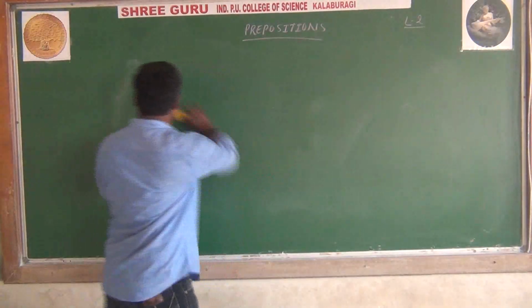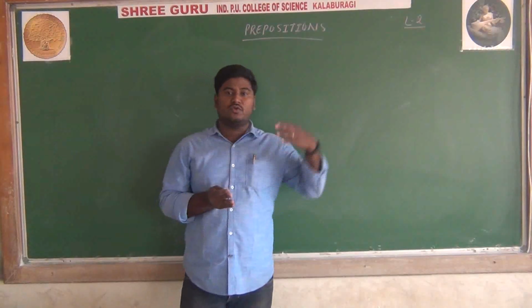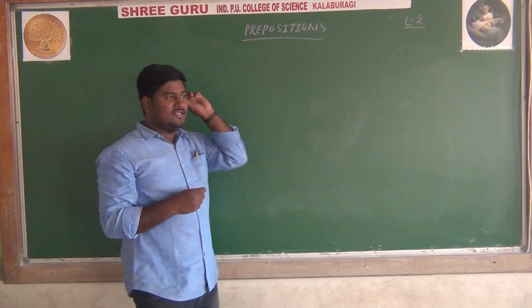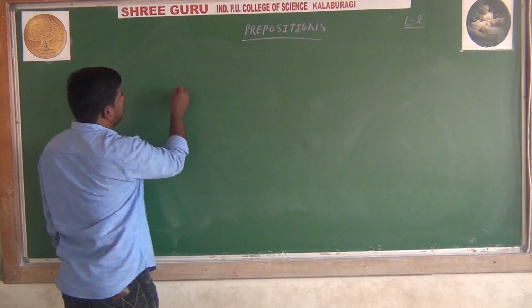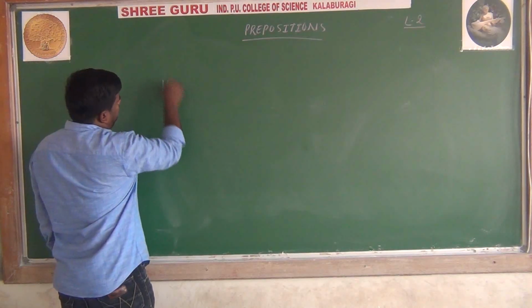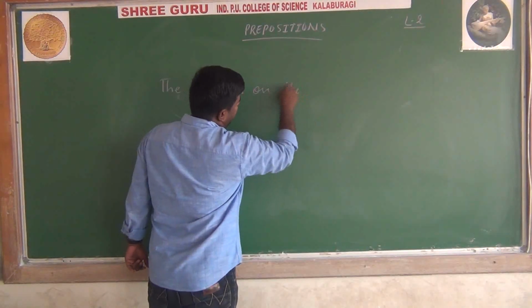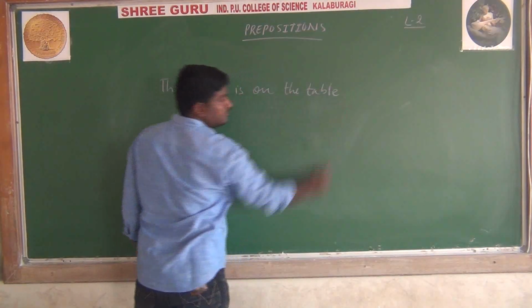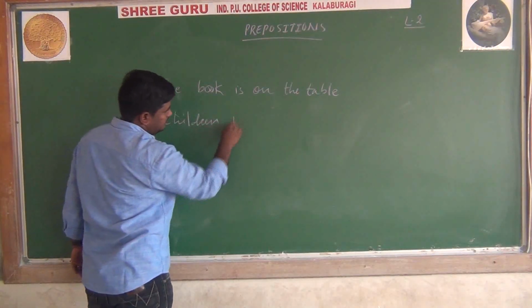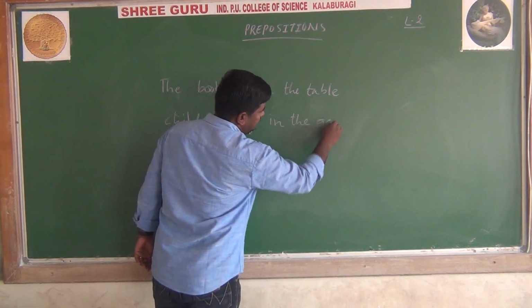Preposition is a word which shows the relationship between 2 grammatical words in a sentence. Look at these examples. The book is on the table. Children play in the garden.